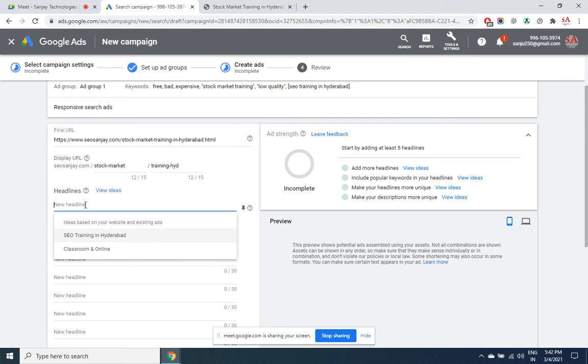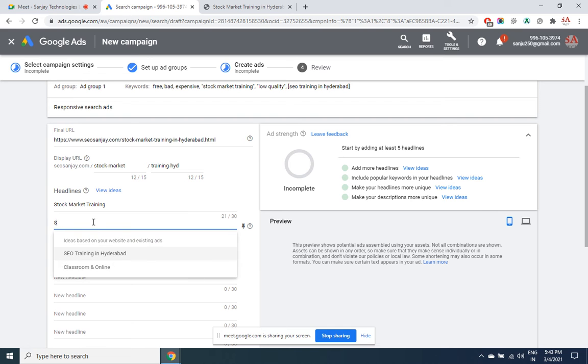So let's say first headline I would wish to have is... second headline. You can have only the first letter of every word as capital. You cannot make all the characters caps. That will get rejected.